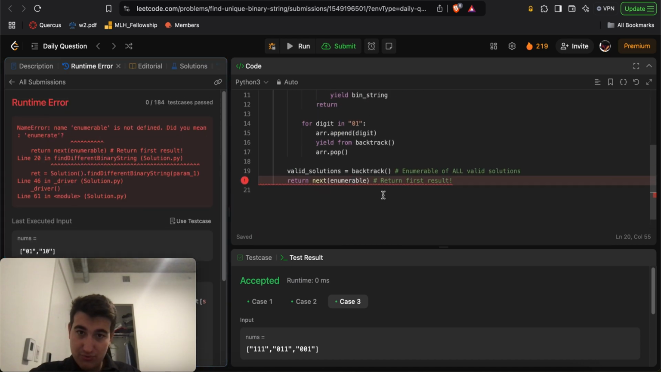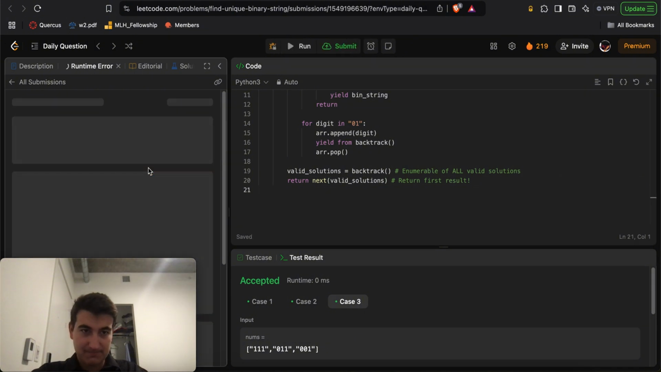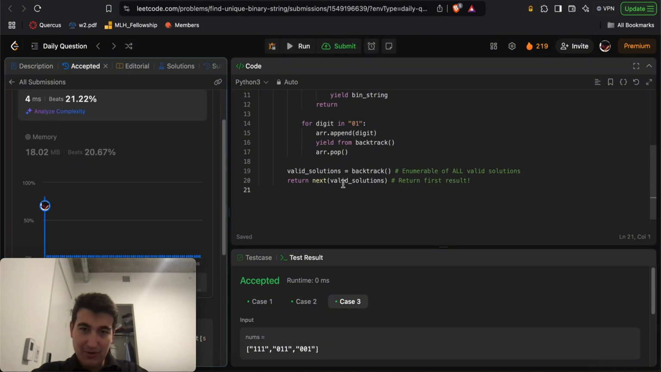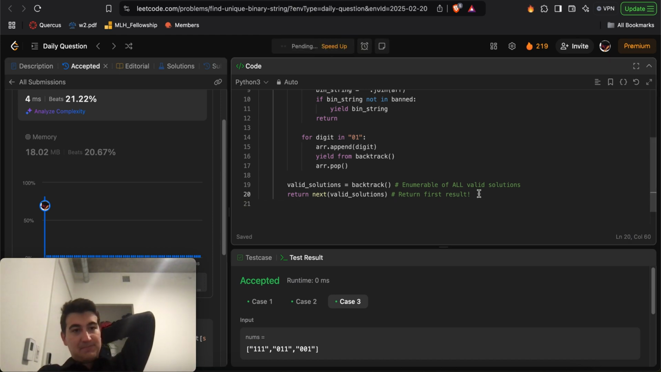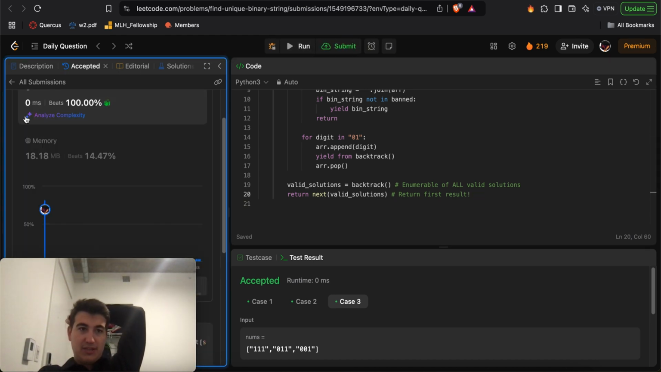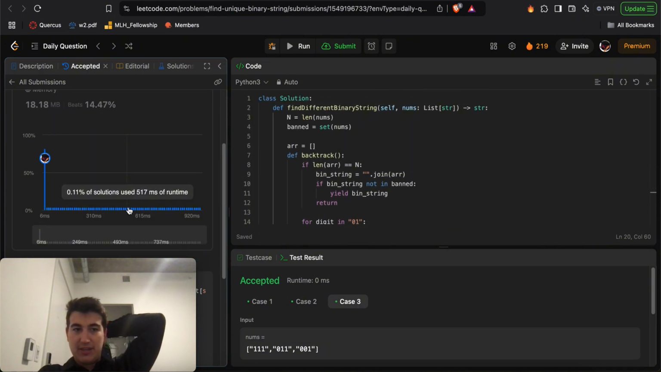Well, that would explain it, right? If you change the name, you use that changed name. All right, now we get 4ms, beats 21%. But yeah. There we go. 0ms, beats 100%. Bada bing, bada boom. That is absolutely what we love to see.